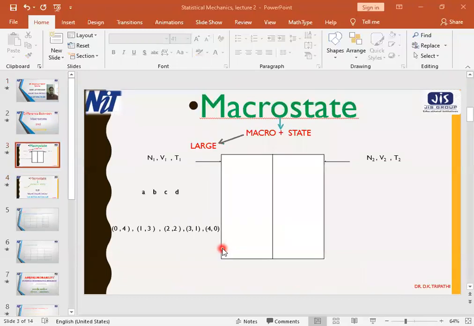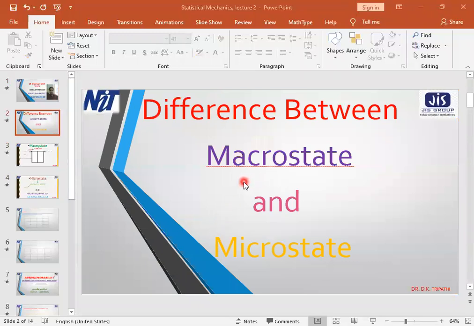Now, the other thing about the macrostate is that macrostate depends on the extensive properties of the body. That means it depends on the mass dependent properties, whereas microstate depends on the intensive properties of the bodies. This means that in the macrostate, we come to know how the total mass of the system is distributed among the system of particles, whereas how the total energy is distributed among the constituent particles is disclosed in the microstate.